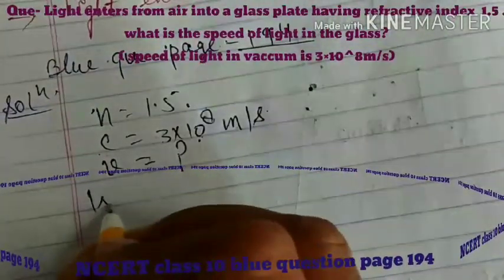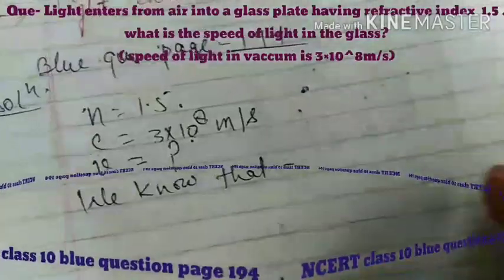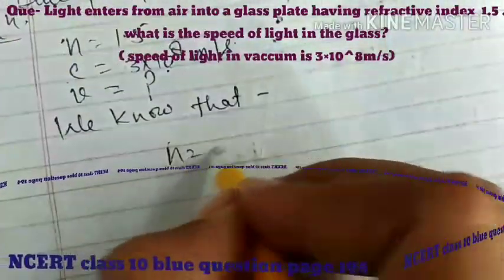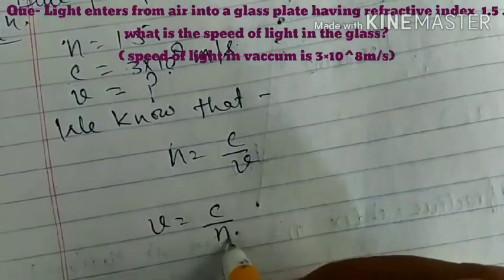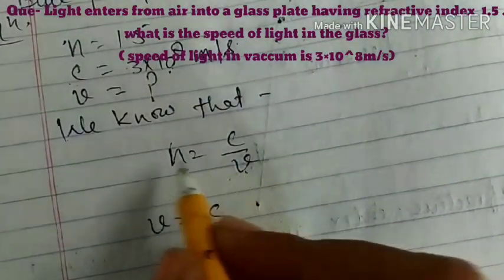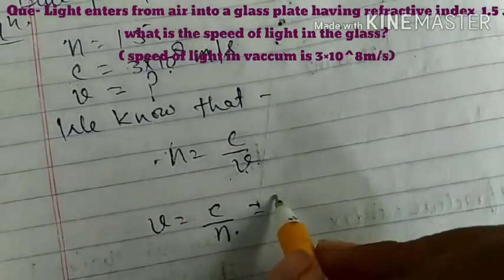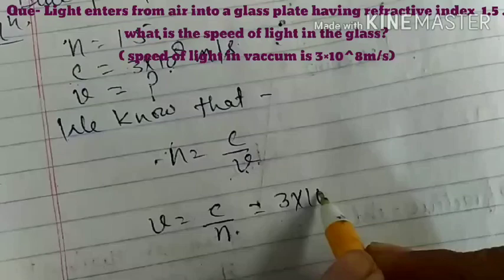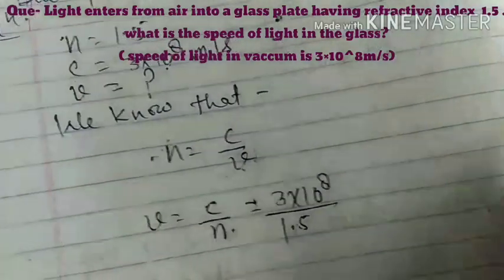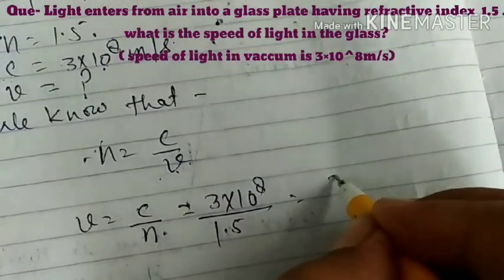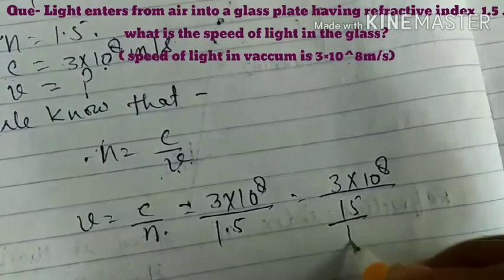We know that n is equal to c by v. Then v is equal to c by n. We know that c is equal to 3 × 10⁸ upon n is equal to 1.5, and that is equal to 3 × 10⁸ upon 1.5.